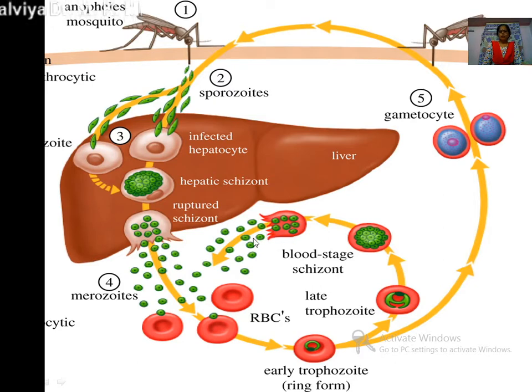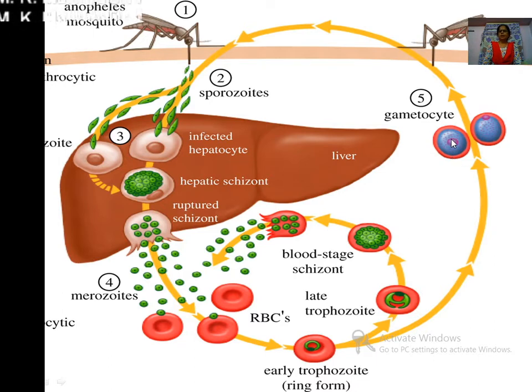While the RBC breaks down, the very poisonous hematozoin chemical is released into the plasma of that man, and when the plasma has the hematozoin pigment, which is poison, it causes fever, and the first fever appears in this healthy person, which is called malarial fever. So this is about the asexual life cycle of the Plasmodium parasite. This is the end of the asexual life cycle, and then begins the sexual life cycle.